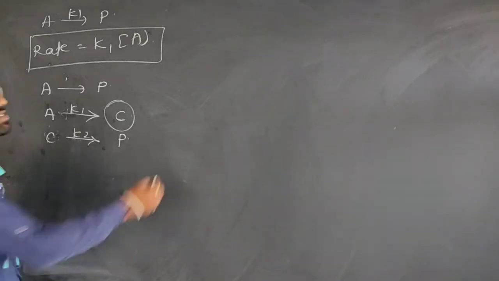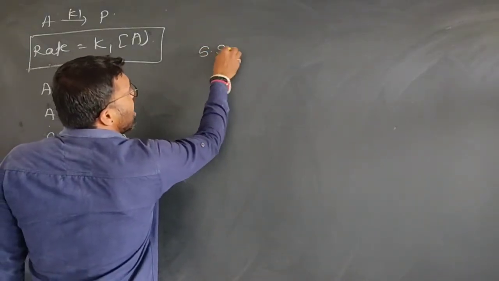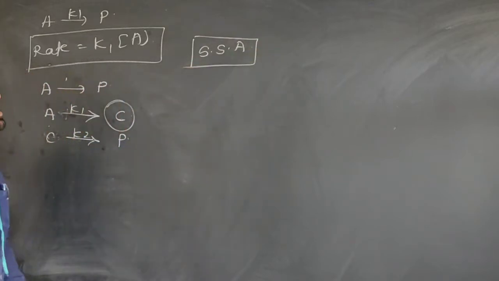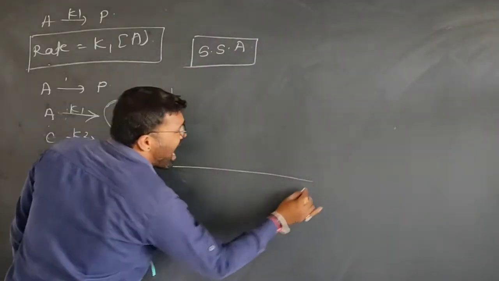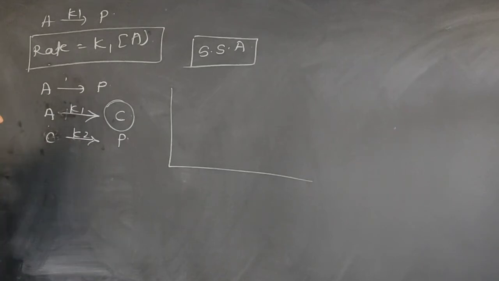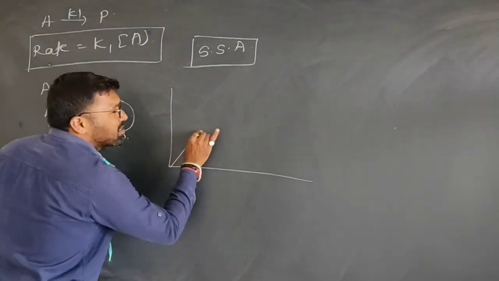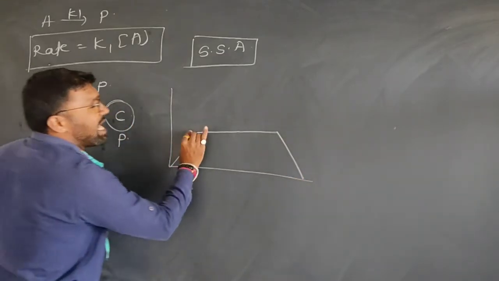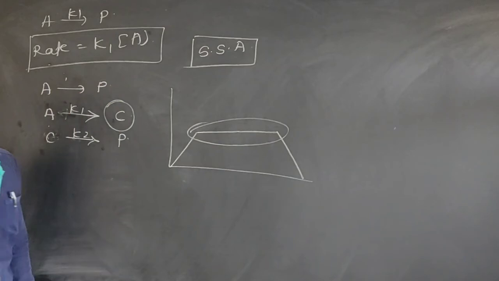What is the actual steady state approximation, or SSA? The steady state approximation tells us that during the course of any reaction, if an intermediate is formed, the rate of formation of the intermediate is equal to the rate of decomposition of the intermediate, and this is called a steady state.